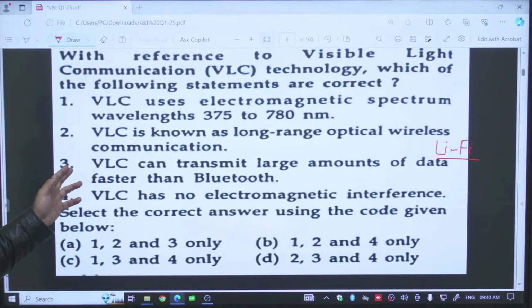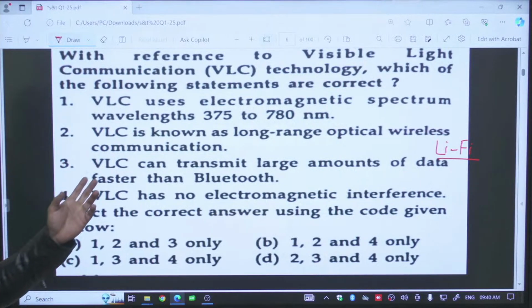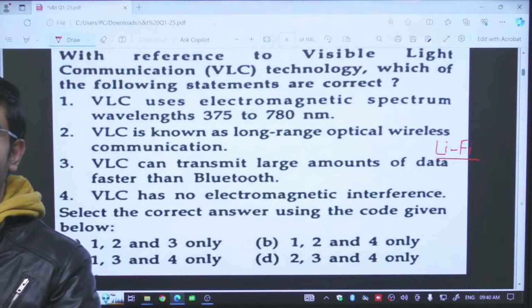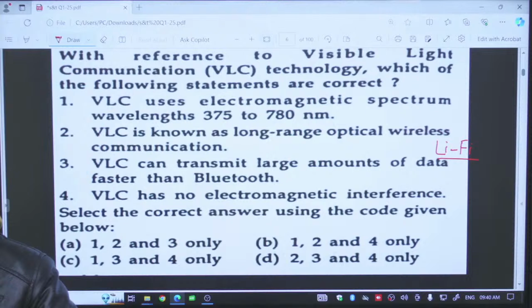Clear? Now let us look at the various statements. VLC uses the electromagnetic spectrum wavelength 375 to 780 nanometer. This is a right statement. I already told you, VLC is known as long range optical wireless communication. Long range cannot be there. I told you, if you obstruct the flow of light, it will also obstruct the flow of the data. It means it cannot be for the long range.